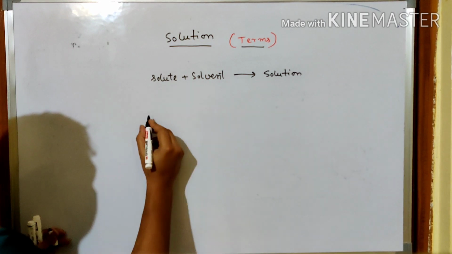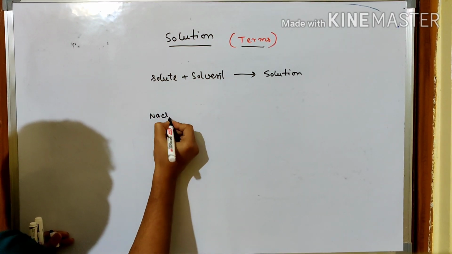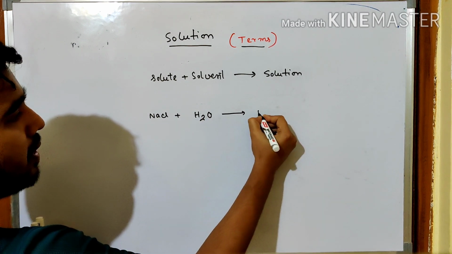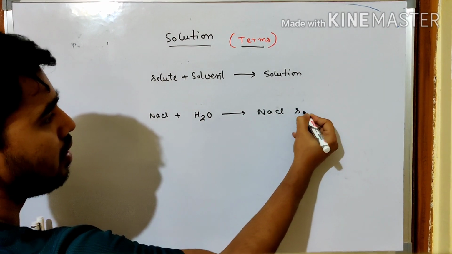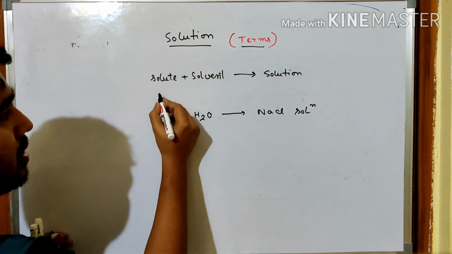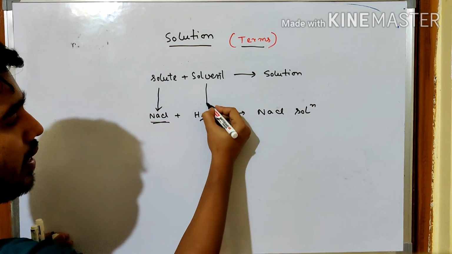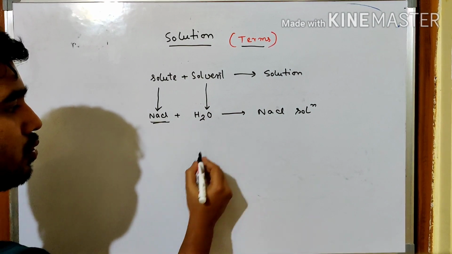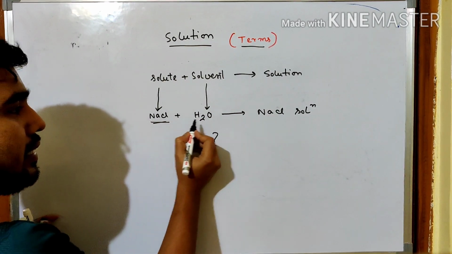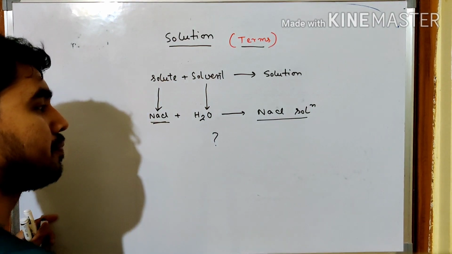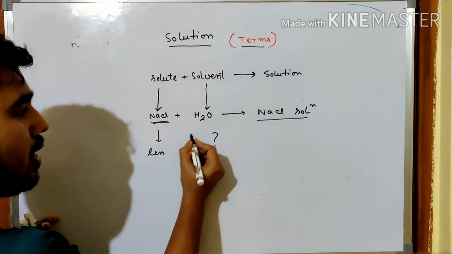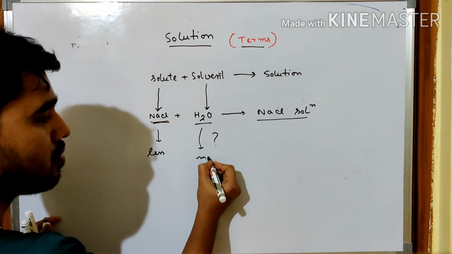If I take sodium chloride and if I take water, it becomes NaCl solution. So NaCl is called the solute and H2O is called the solvent. Now the question is why? In this NaCl solution, the amount of NaCl is very less and the amount of water is more.